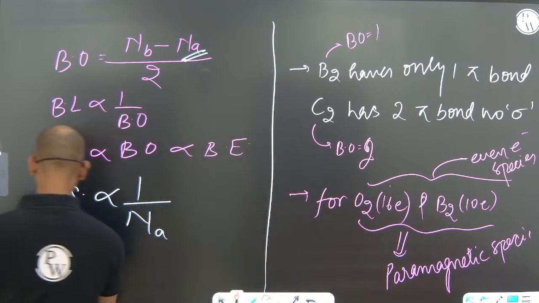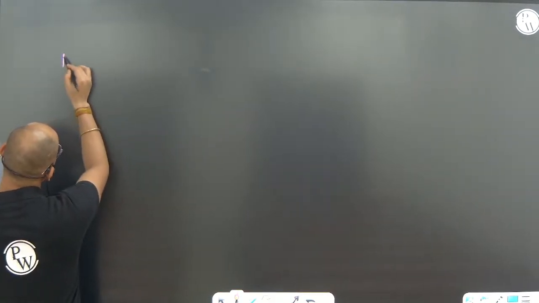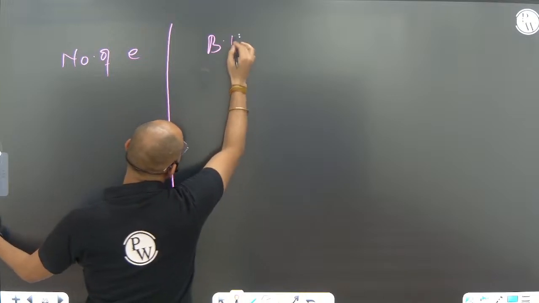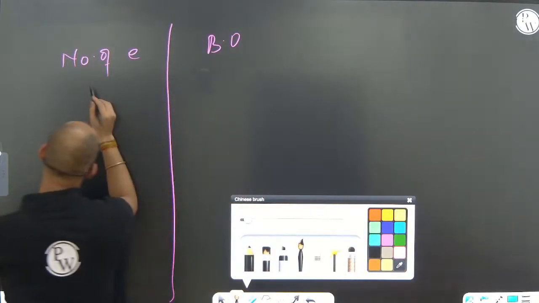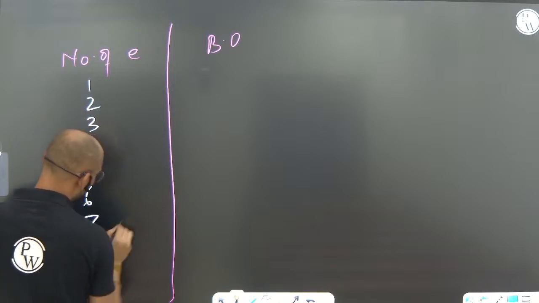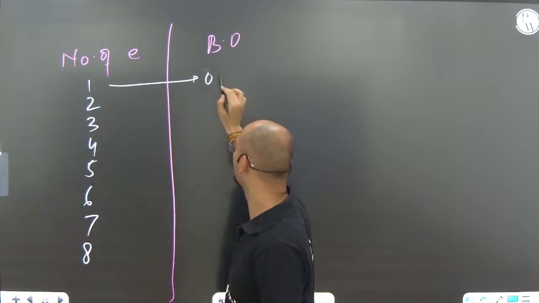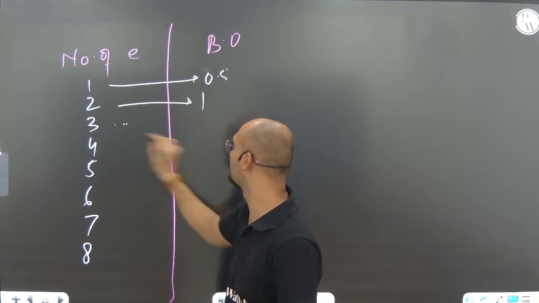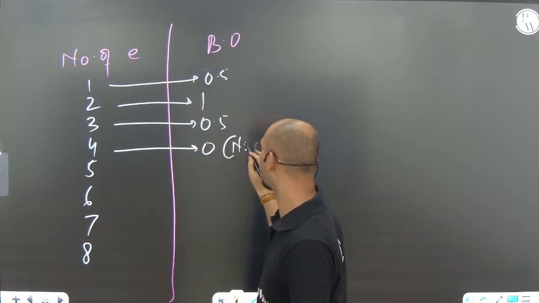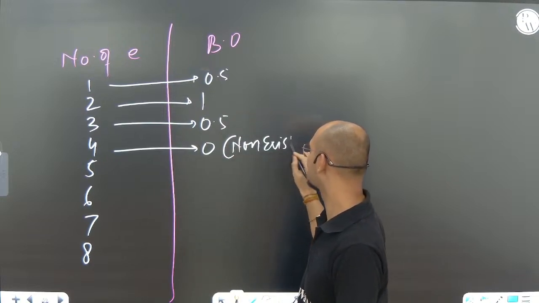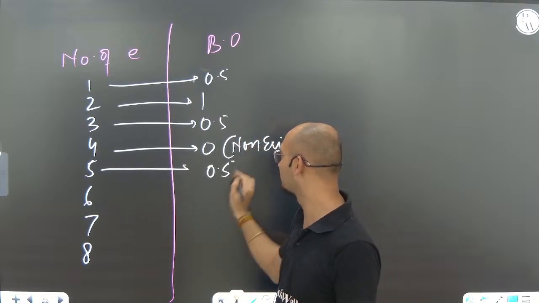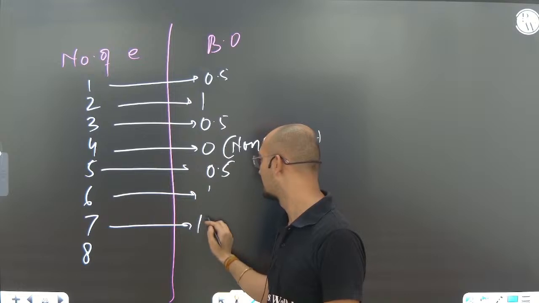And then there are a few more things. Please keep in mind the number of electrons and bond order. I'm writing it down: 1, 2, 3, 4, 5, 6, 7, 8. For 1, bond order will be 0.5. For 2, it will be 1. For 3, 0.5. For 4, it will be 0, so it will be non-existent, because bond order 0 means it does not exist. Then it will be 0.5, then 1, then 0.5.